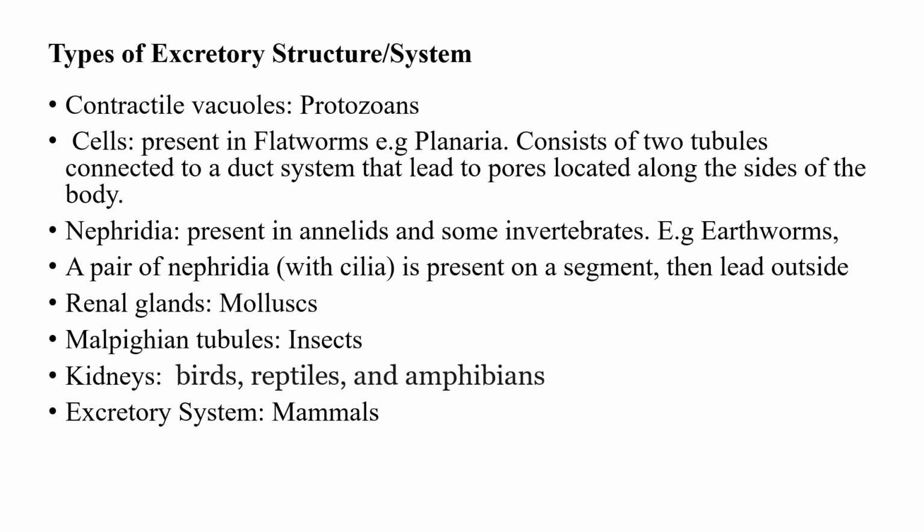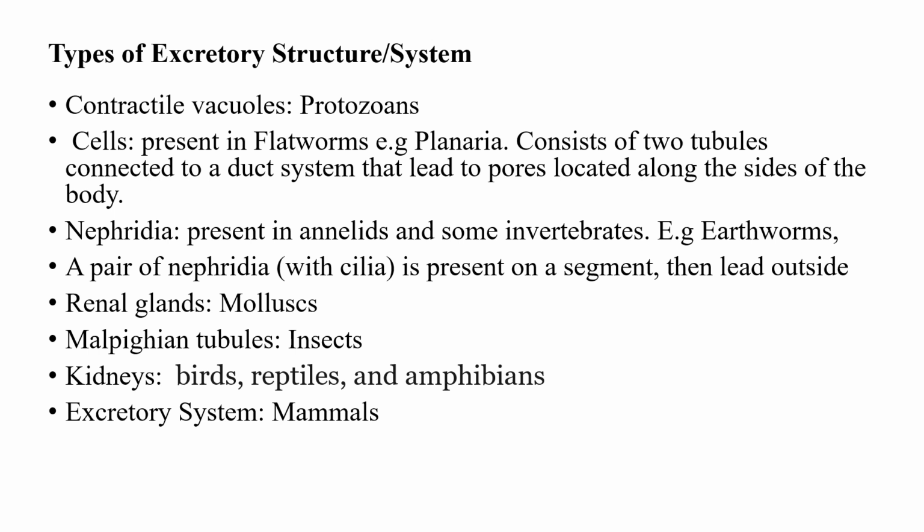Aside from the flame cells that are present in flatworms, we also have another one that is referred to as nephridia. Nephridia is the excretory structure of annelids and some other invertebrates. An example of an organism that uses nephridia is the earthworm. Nephridia is plural, and we have nephridium for singular.